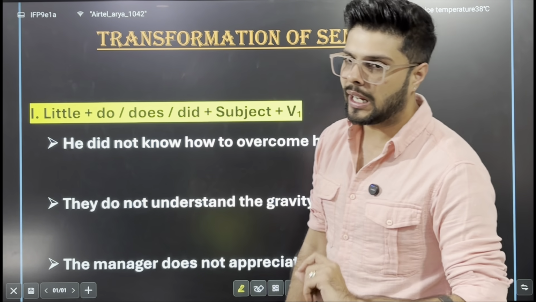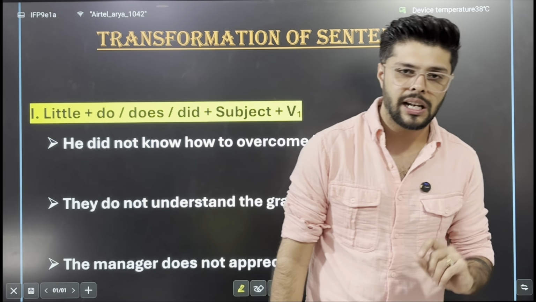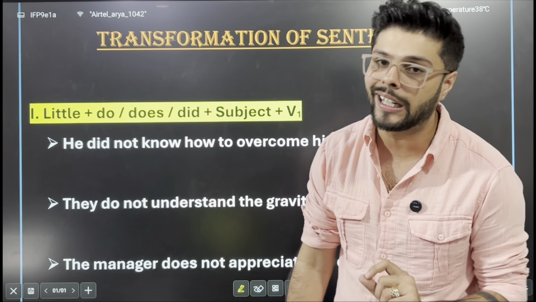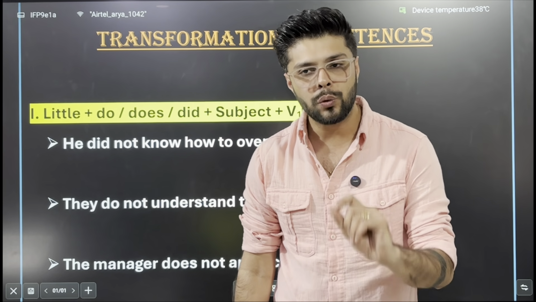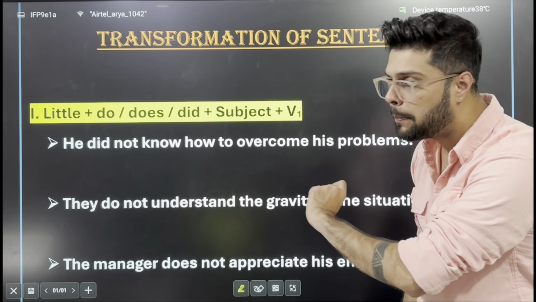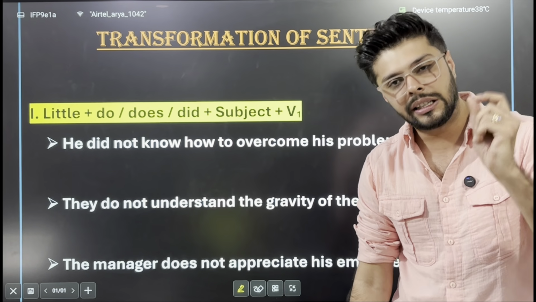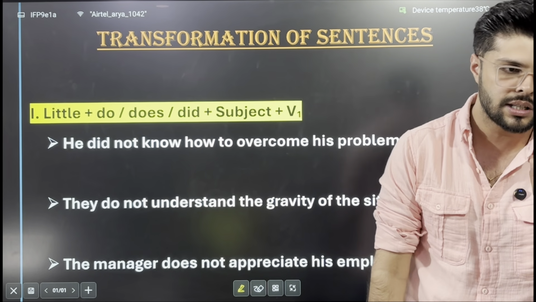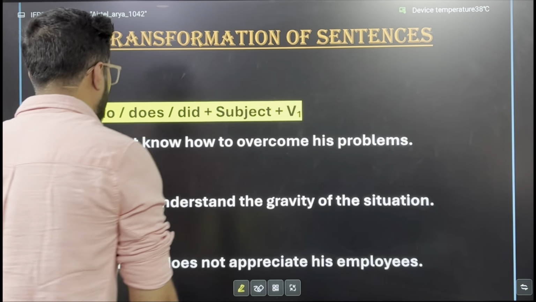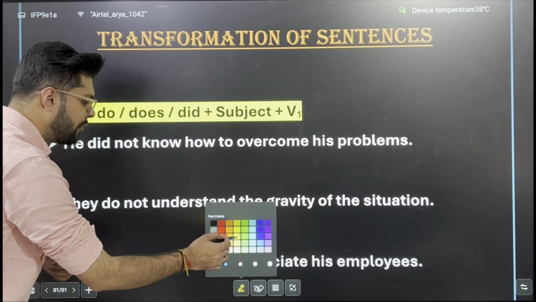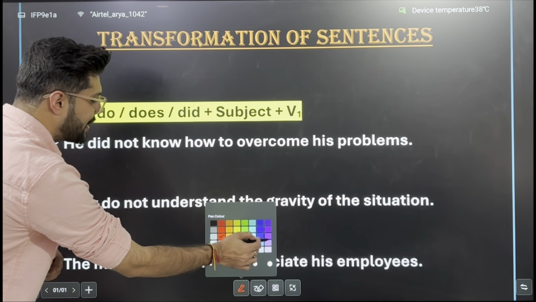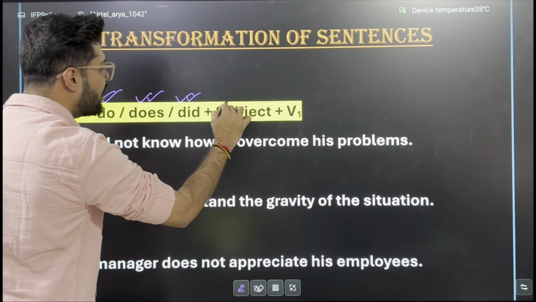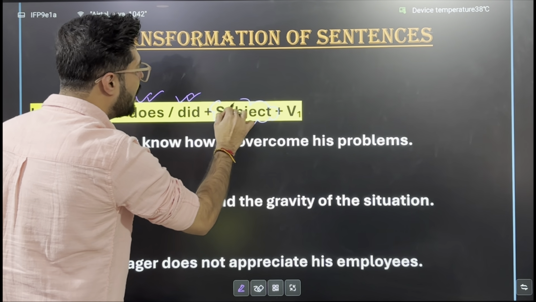Please bear one thing in mind, that whenever you're starting transforming sentences with little or never, they both are negative in nature. So you have to make use of the helping verb first, then followed by the subject, and then your remaining clause of the sentence. The helping verbs which you can make use of while transforming your sentence with little are do, does or did, and then your subject will come alongside.